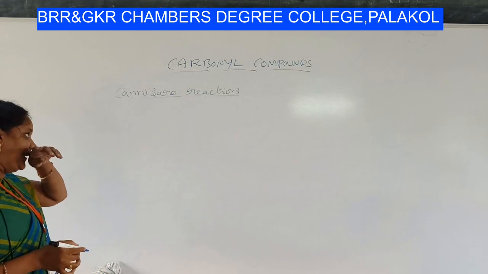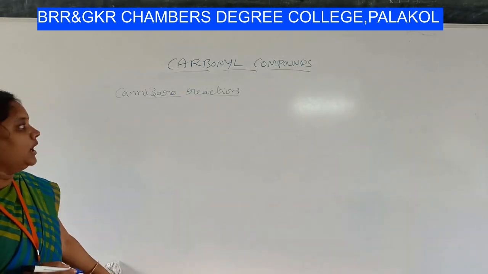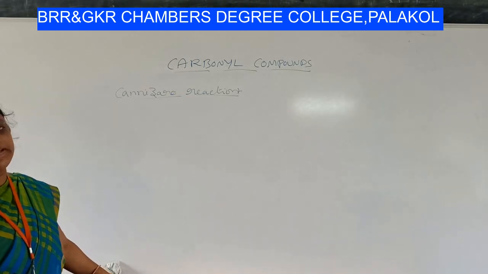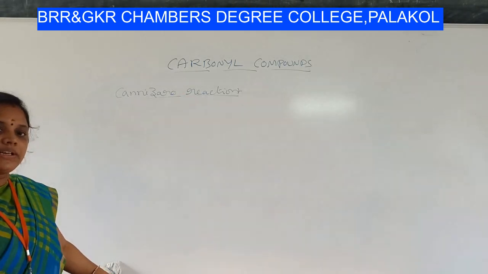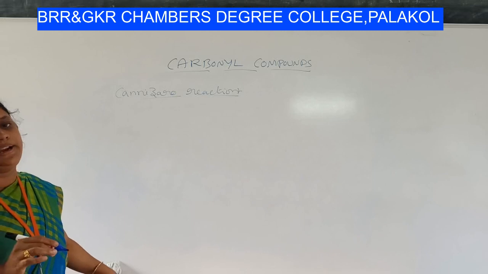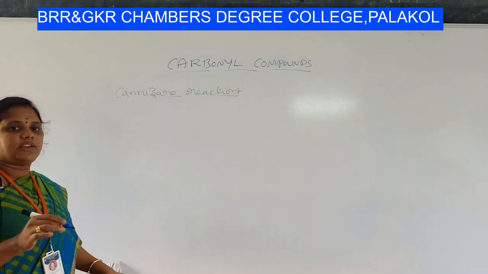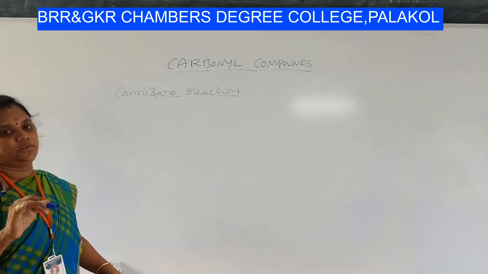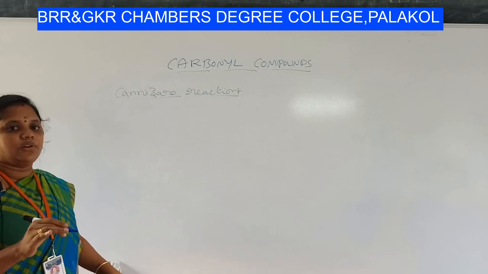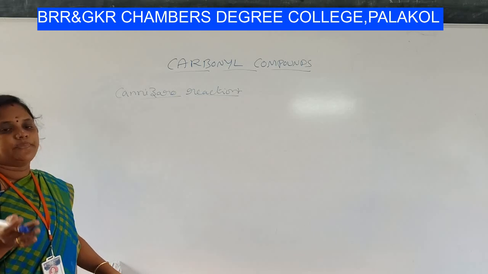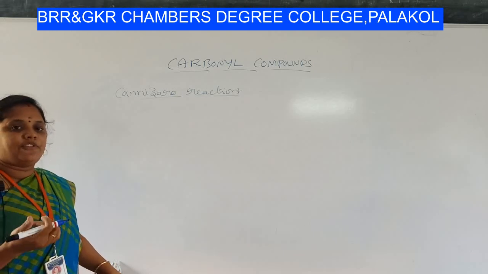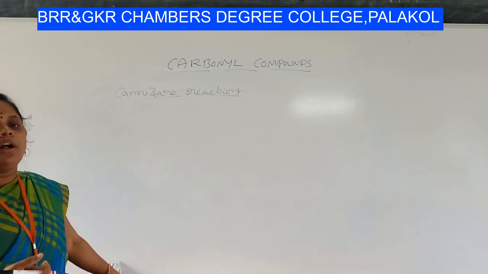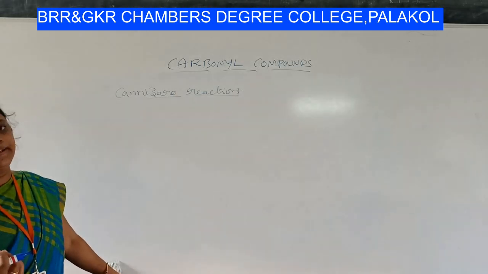In the case of Cannizzaro reaction, what happens? Carbonyl compounds without alpha hydrogens. In aldol condensation, carbonyl compounds with alpha hydrogen. In case of Cannizzaro reaction, carbonyl compounds without alpha hydrogen undergo self-oxidation and reduction in the presence of a base to give alcohol and an acid.